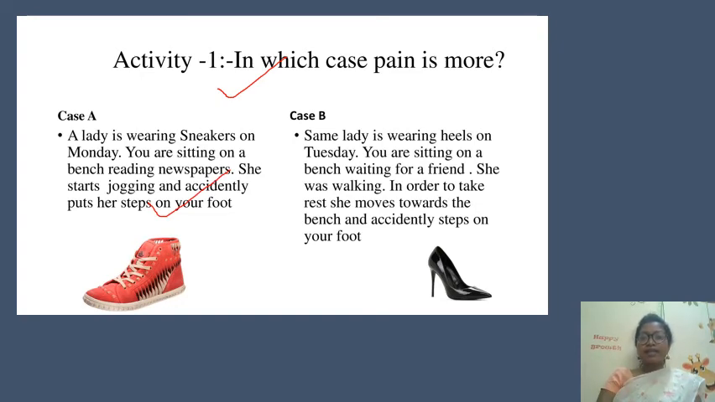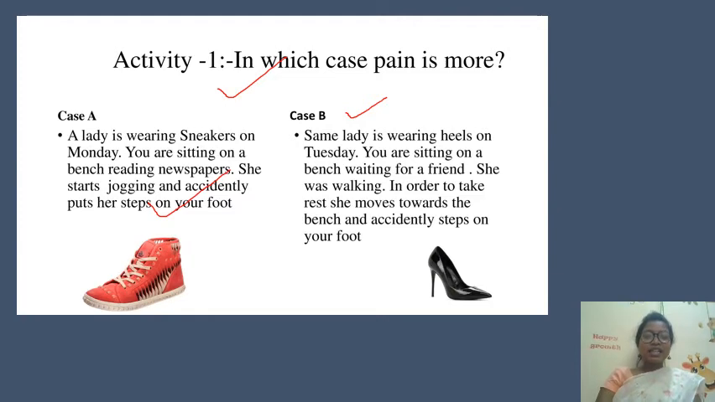Let's see the second case. The same lady is wearing heels on Tuesday. You are sitting on a bench waiting for a friend. She was walking. In order to take rest, she moves towards the bench and accidentally steps on your foot. What happened? It is painful, isn't it?